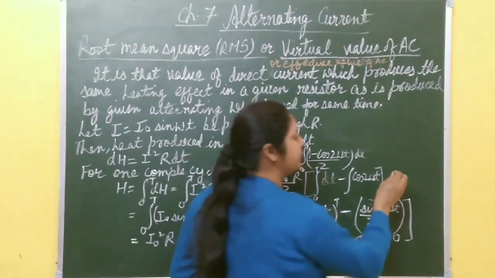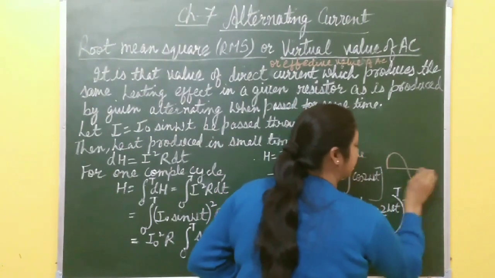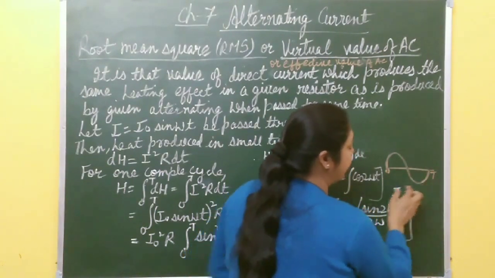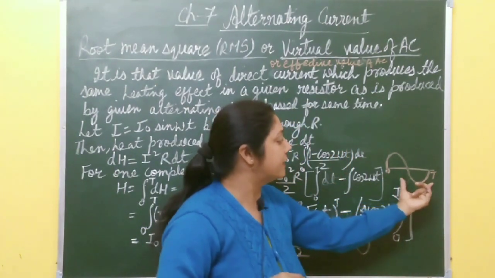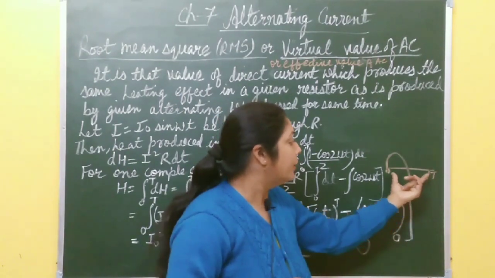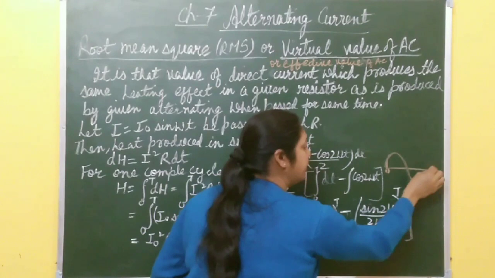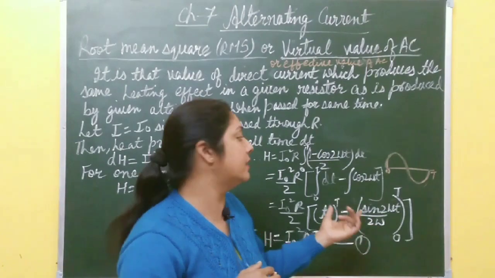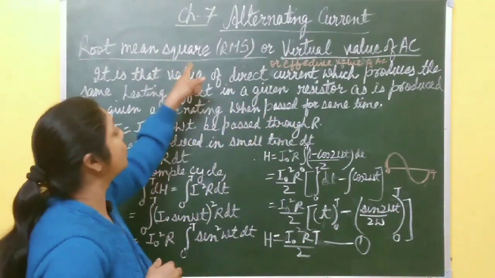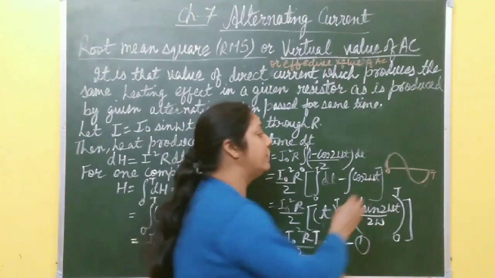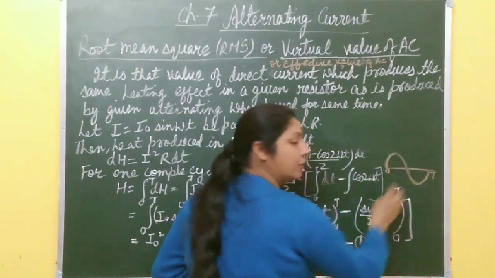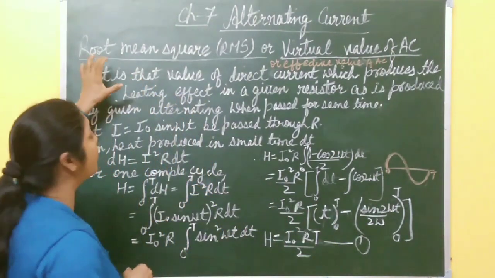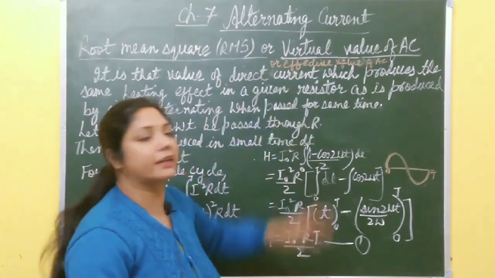You know, in case of AC, what happens? Over one complete cycle, this is 0 and this one is T, the time taken by AC to complete one complete cycle is capital T. And over one complete cycle, the average or mean value is always 0. So to discuss current in alternating circuits, we always take the root mean square value of AC, because the average or mean value of current over one complete cycle is always 0. So we do not take the average or mean value. We always discuss the root mean square or virtual or effective value of AC.